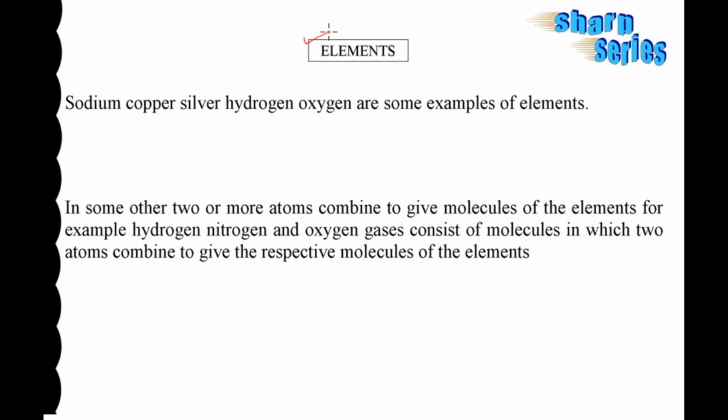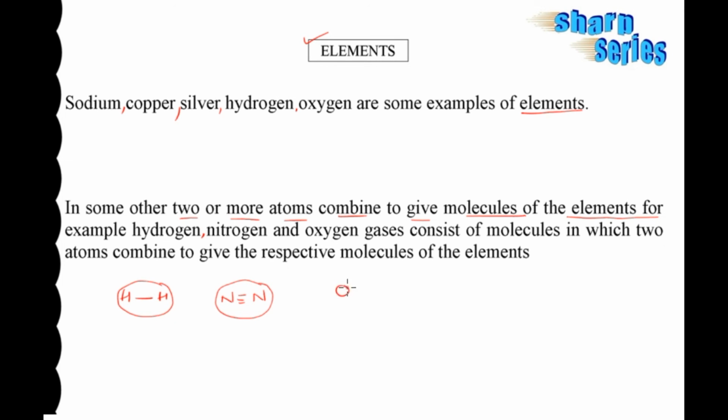Coming to elements. Elements, as we know, are made by only one type of atoms or particles. For example, sodium, copper, silver, hydrogen, and oxygen are some examples of elements. In some others, two or more atoms combine to give molecules of the element. For example, in hydrogen, two hydrogen atoms combine to form a molecule. In nitrogen, two nitrogen atoms combine together to form a nitrogen molecule.